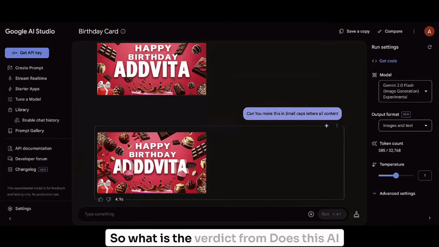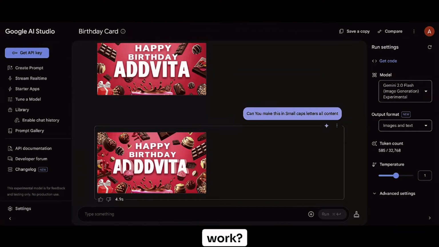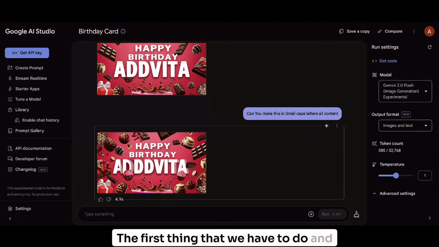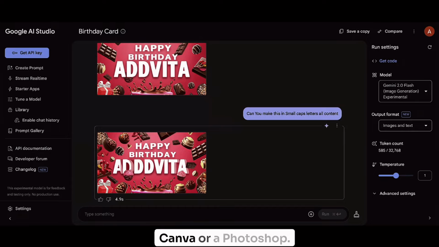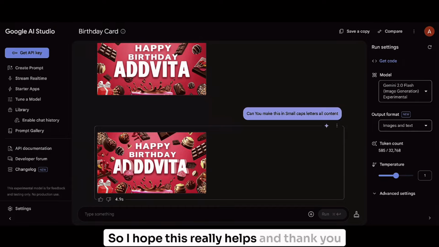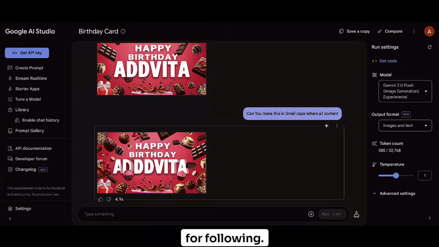So what is the verdict on does this AI work? The first thing that we have to understand is, yes, we are able to generate right text on a single image, but it is not possible to edit on the image. You still have to do the background creation here and then write text on Canva or Photoshop depending on what your use is. So I hope this really helps and thank you for following.